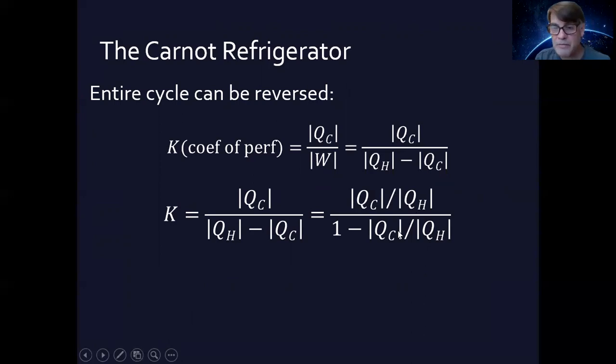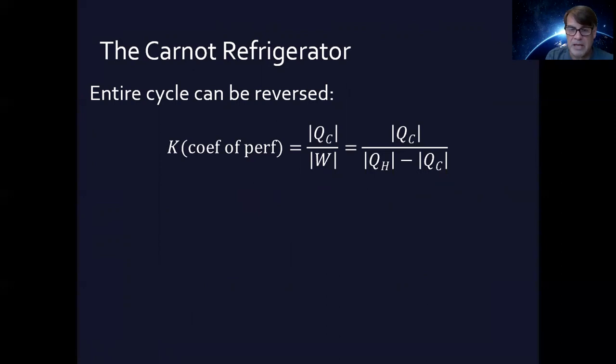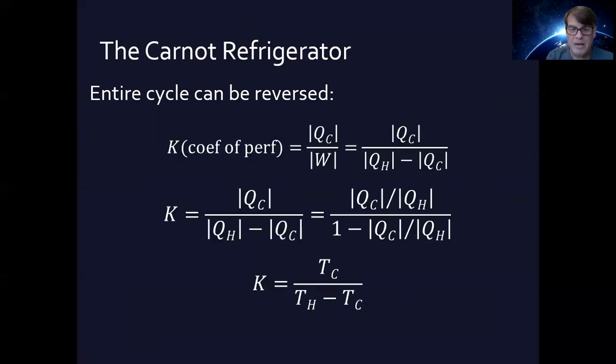Well, I just had an equation for QC over QH, right? And basically it involved the temperature. And so this on the top equals TC over TH, and this on the bottom equals TC over TH. And so all I need to do is cancel out some things using good old algebra, and I end up with this equation for the coefficient of performance for a Carnot refrigerator.